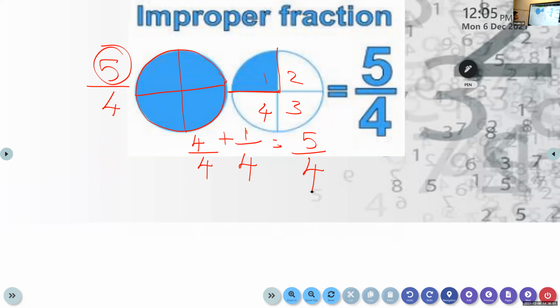So look here, improper means it is always greater than 1. Here this is 1, a full 1. Again, it gets one more piece from the second one. So that is improper. That is greater than 1.